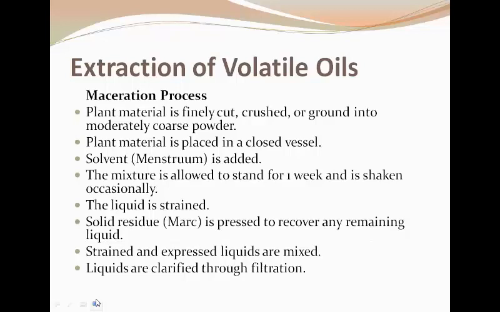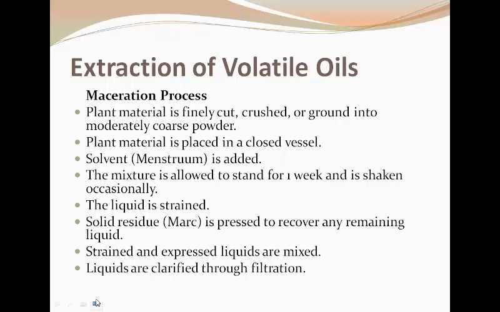How is this process done? The plant material is finely cut, crushed, and ground, and the coarse powder is placed in a closed vessel, and the menstruum, that is the solvent, is added. The mixture is kept for a week depending on the plant, occasionally shaken, and then the liquid is strained.